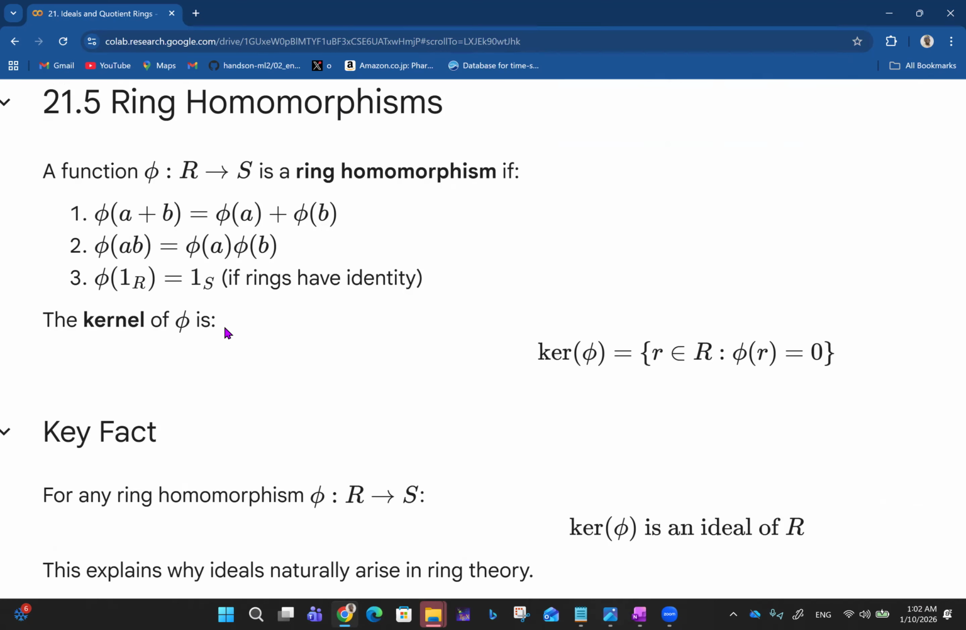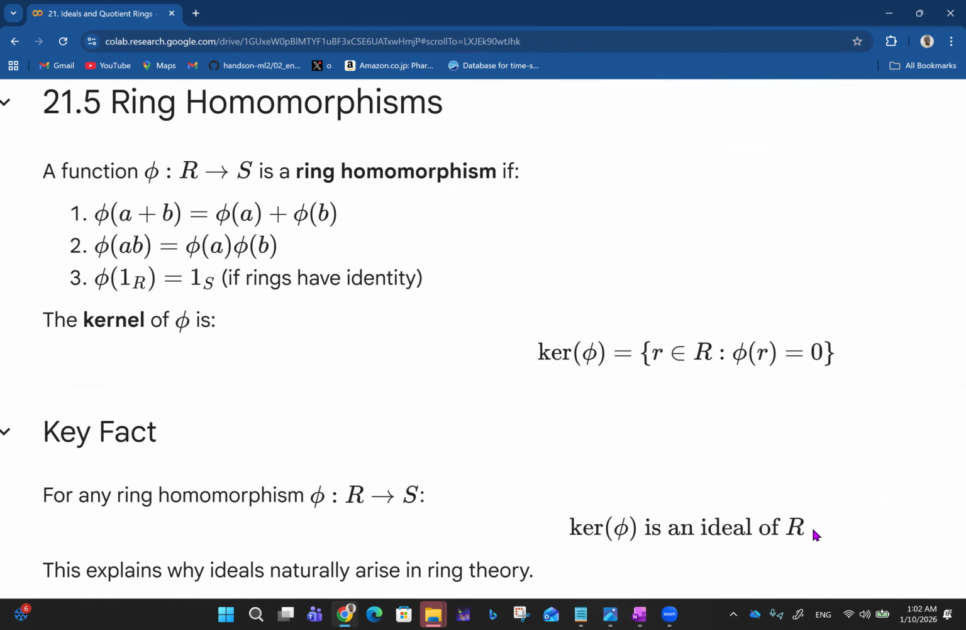So the kernel of phi is ker phi, which is every r belonging to the ring such that phi(r) is equal to 0. So the key fact here is that for any ring homomorphism phi which maps R to S, the kernel of phi is an ideal of R.